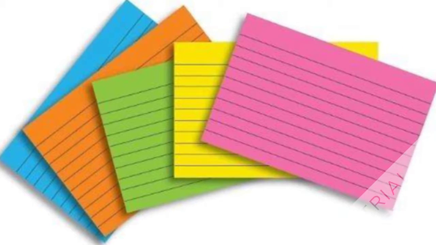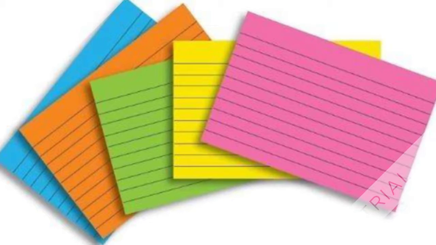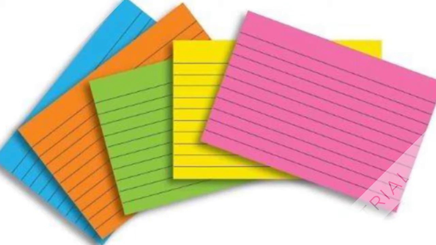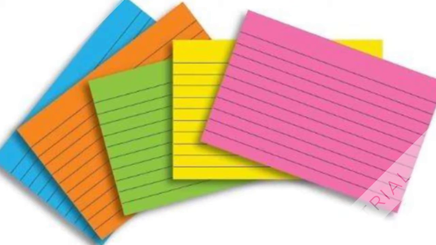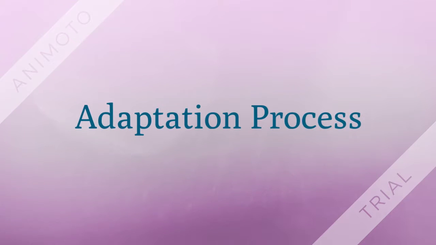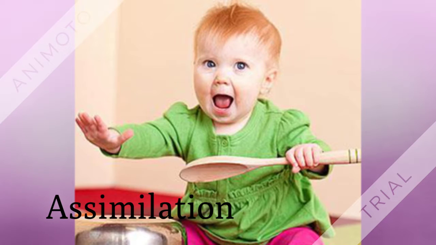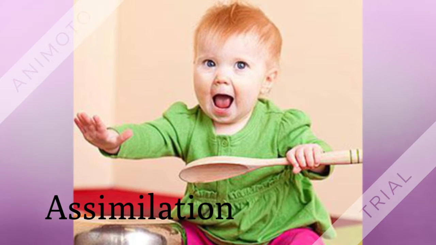We have a separate card or schema for every situation that tells us how to experience the world. However, each experience is meant to shape our schemas. Piaget developed an adaptation process. Piaget separated schema adaptation into two groups: assimilation and accommodation. Assimilation is used to describe a new situation that uses an old schema with little difficulty.